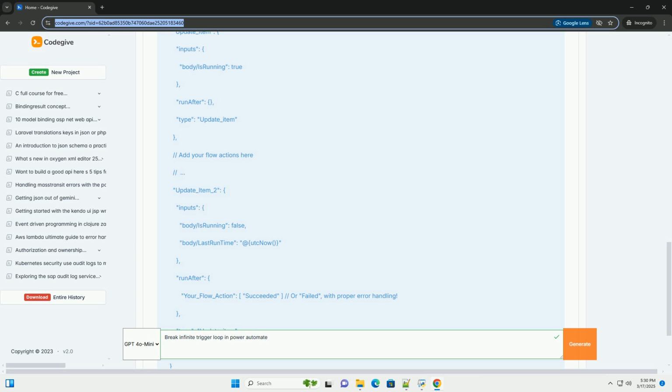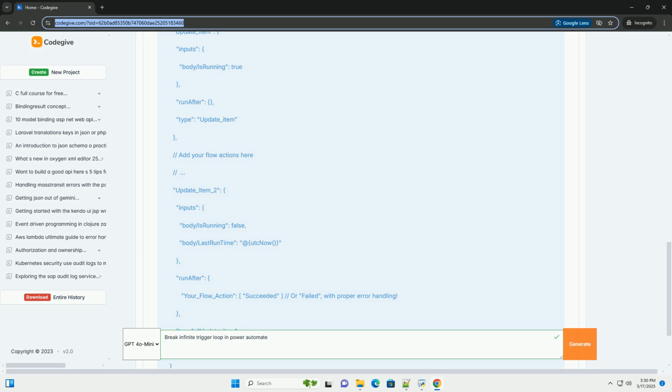An infinite trigger loop occurs when a flow's actions inadvertently cause the trigger condition to be met again, restarting the flow repeatedly. This creates a cyclical dependency that can quickly exhaust resources and violate API usage limits. Here's a breakdown of common scenarios that lead to infinite loops. 1. Update triggers on the same item, the most common culprit.